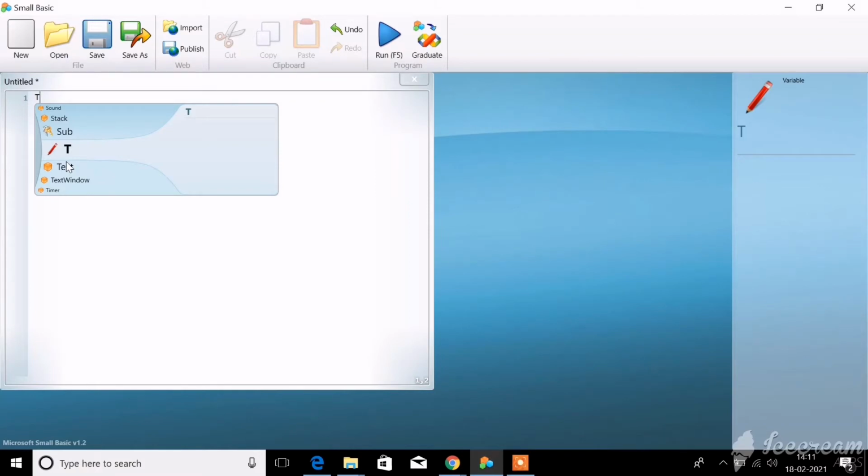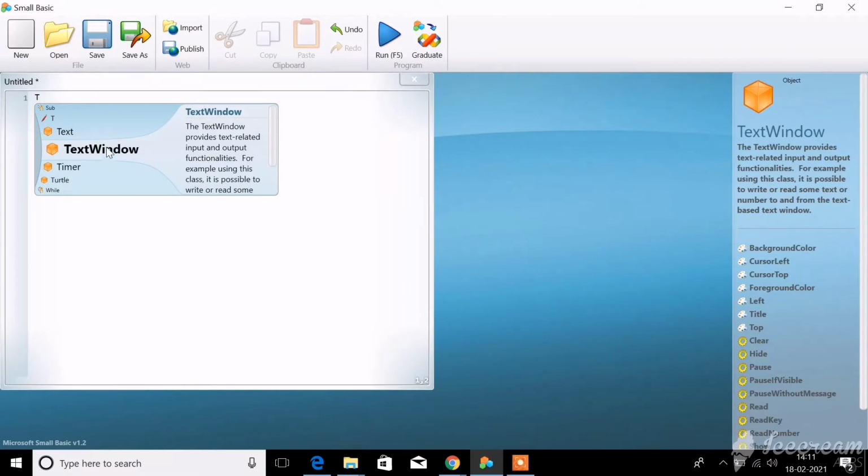Now I want to type text window here, so I click on this text window. Once I click this text window, there is a description here, and also you can see at the right corner of your screen the description of text window. It means what is the use of text window, why it is used. Looking at this you can understand why we are using text window.